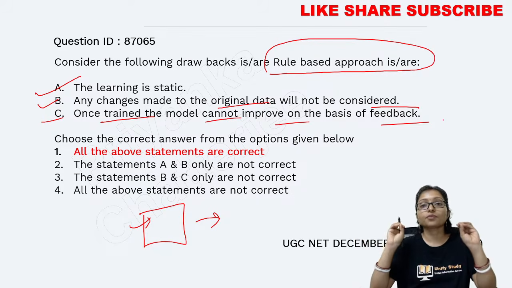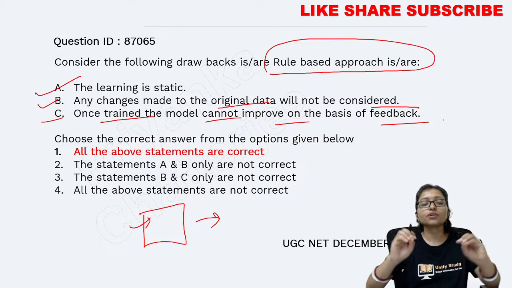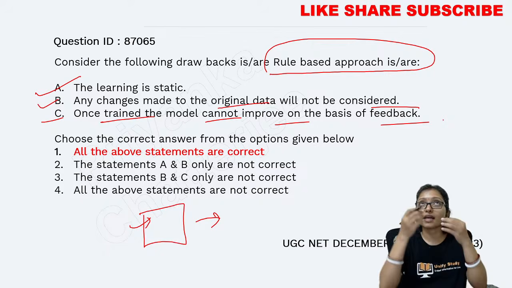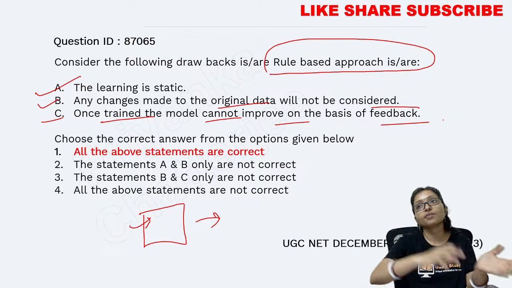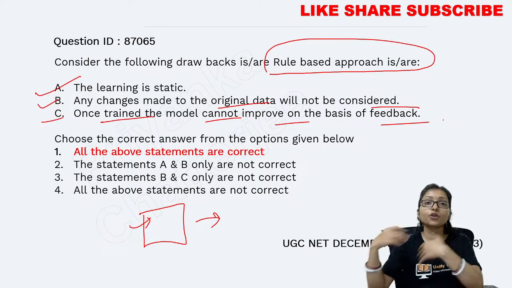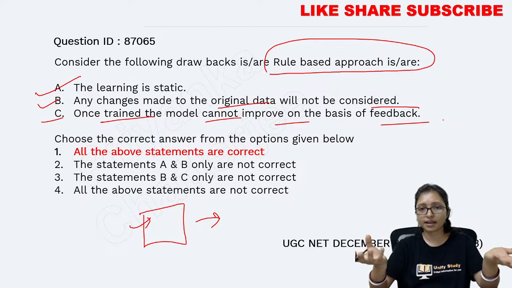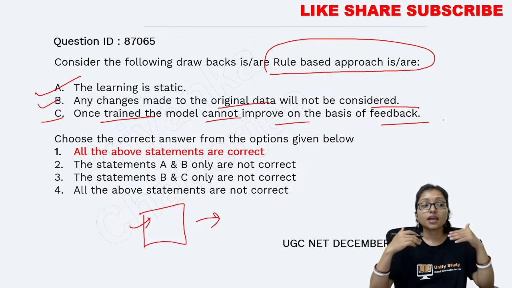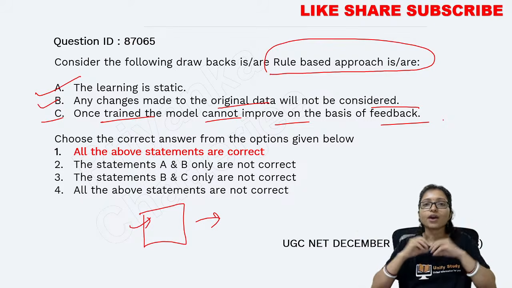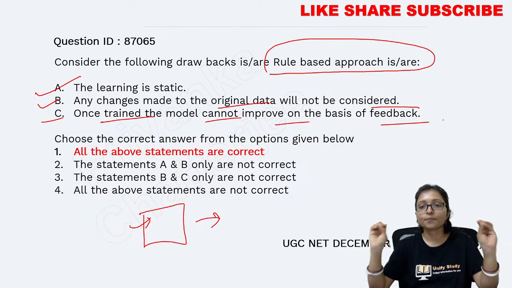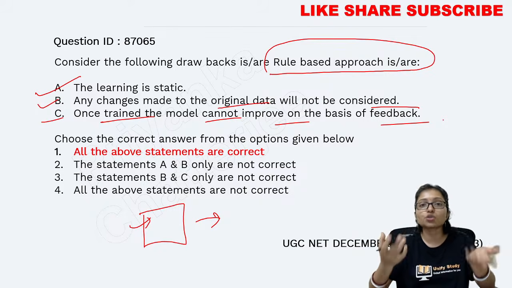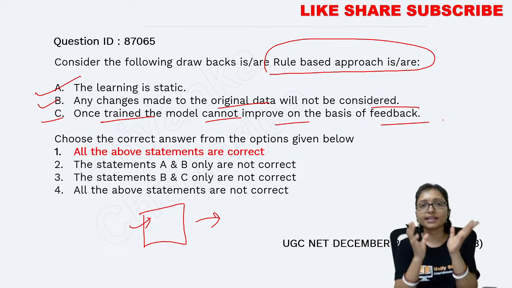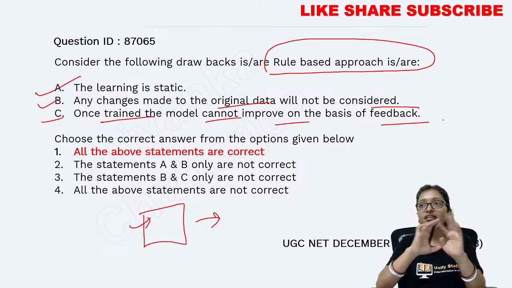So in your life also, don't go with a rule-based approach. Don't fix some rule in your life that I will always follow this rule and will not go beyond it. Then you will be static. Always you have to be dynamic. Always learn from your experience. Be open-minded and always be a learning agent. A learning agent is always learning through experience. Don't be very rigid, saying I do not want to learn.